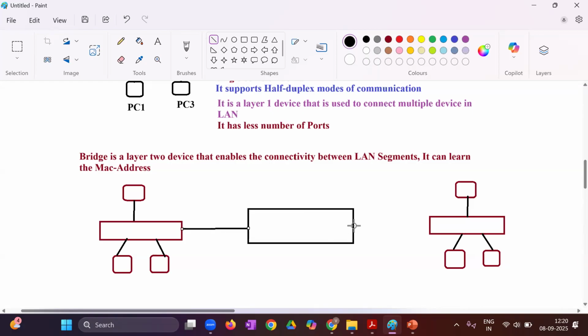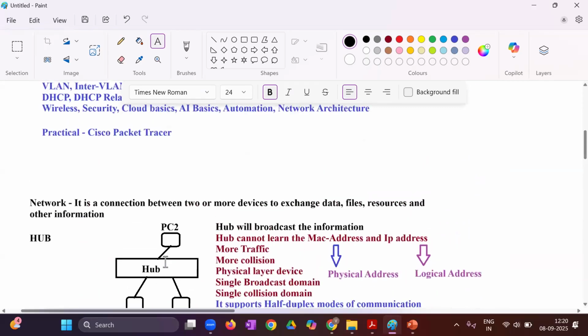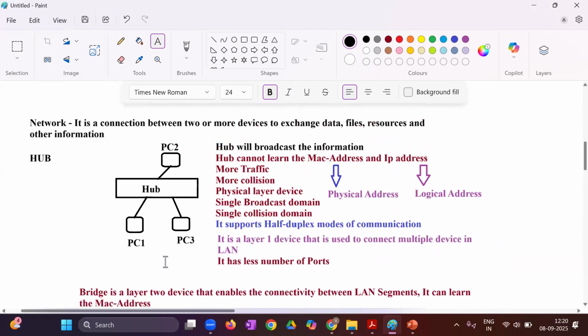So this is one LAN segment. They both are the same LAN only, but it has been further divided into small LAN segments. And that's why here we have used one bridge device. Right? So we can say here that these bridges are replaced with the switches. Even some of the companies can prefer these bridges, but now we have more advanced devices that are called a switch. Correct? When we talk about the switch, it has more features compared to what we had in the earlier devices, right?